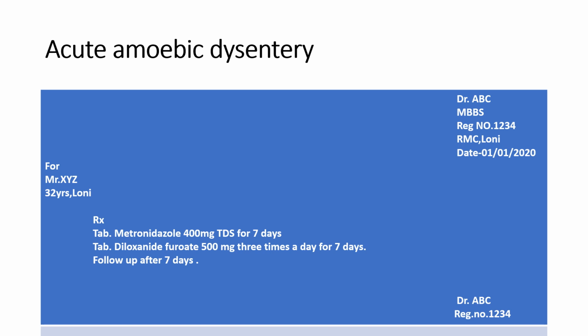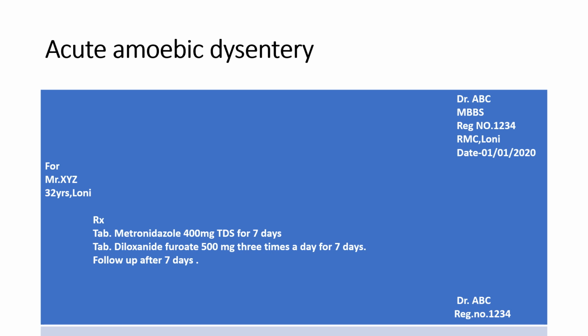Then tablet diloxanide furoate is administered at 500 milligram 3 times daily for 7 days. It should be administered along with metronidazole in the treatment of acute amoebic dysentery because it will produce complete eradication of the organism, that is both trophozoites and cysts.